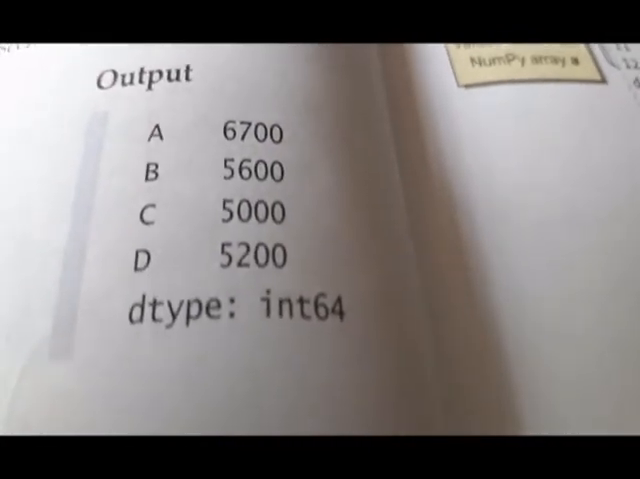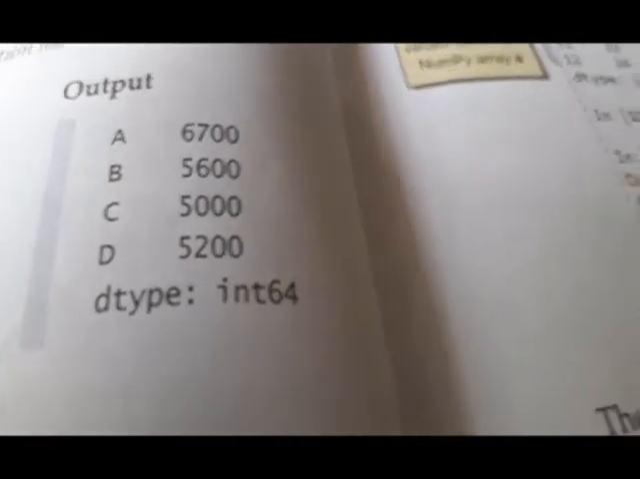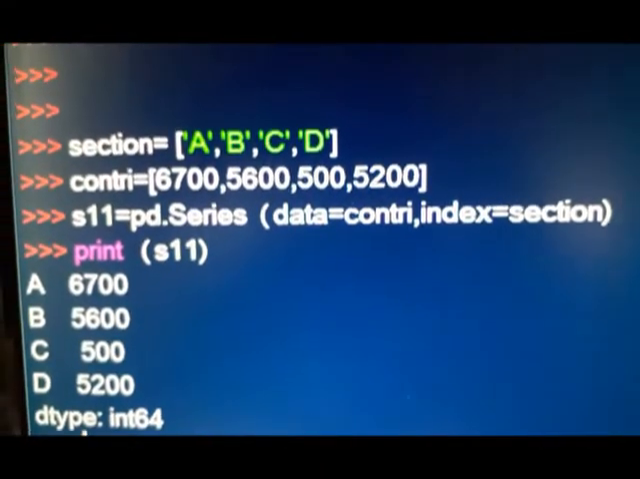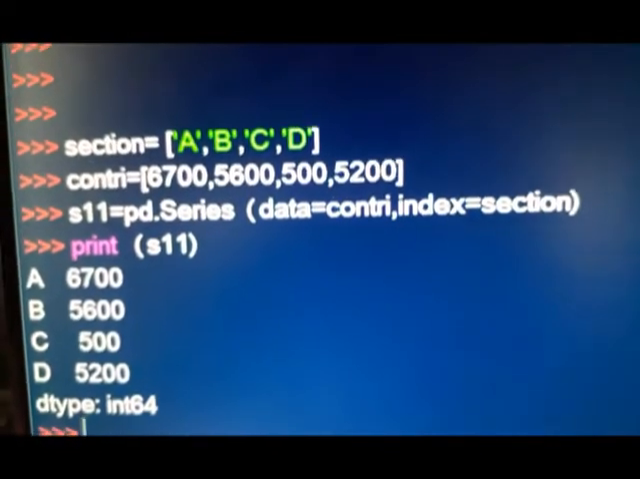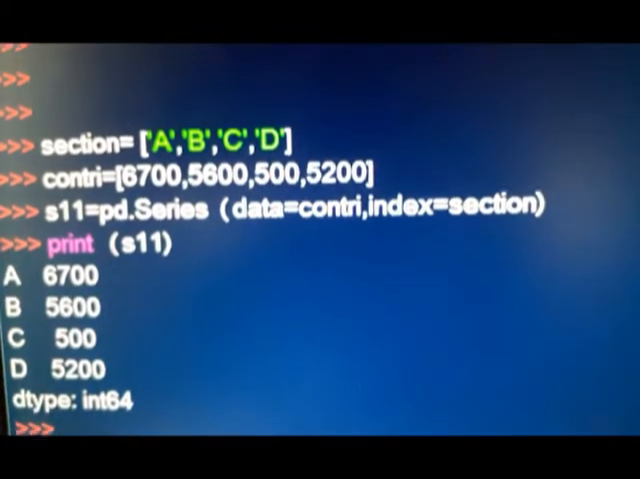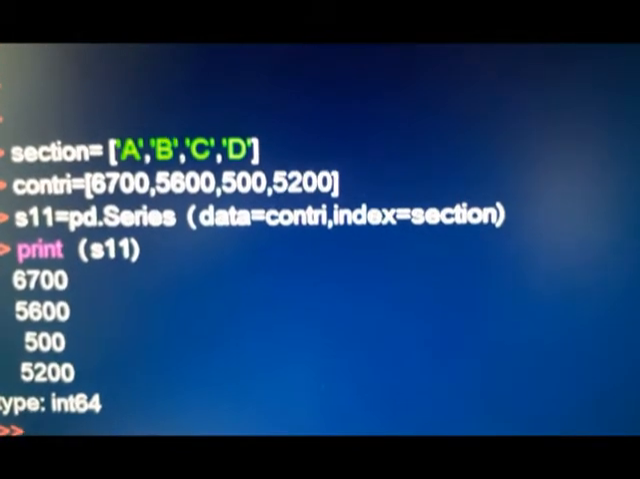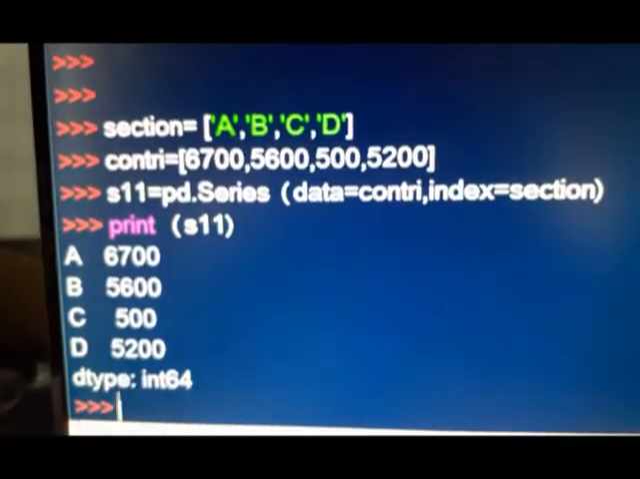I will also show you this one. You can see, sections are A, B, C, D, and the contribution in each section is this. So contribution becomes data, and sections become indices, and this is the output.